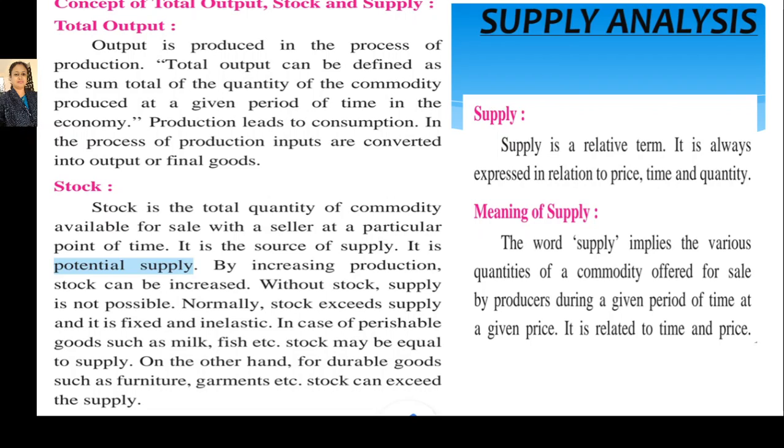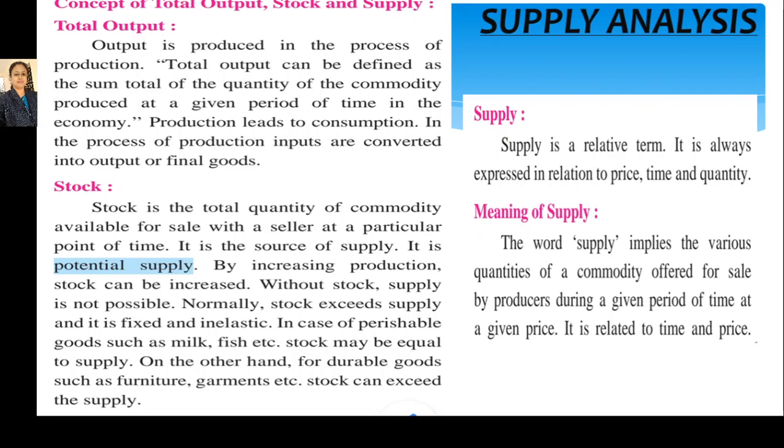Now, the next term is supply. What is supply? Supply is a relative term. It is always expressed in relation to price, time and quantity. Whenever the concept of stock is expressed in terms of price, time and quantity, then it becomes supply. So it is a relative term.